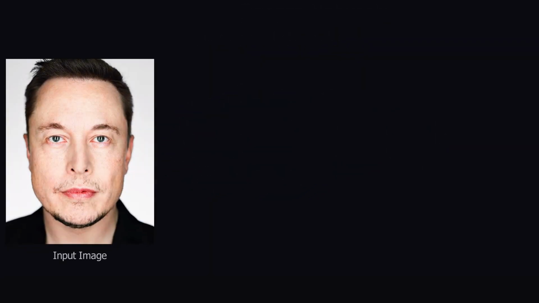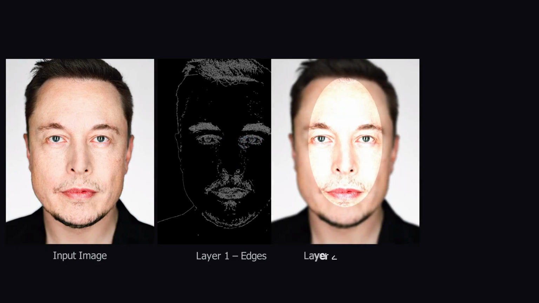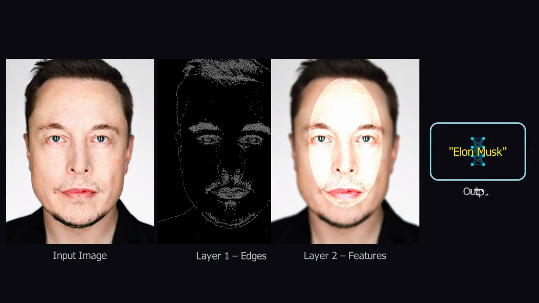Imagine trying to recognize a face. The first layer might detect edges, the next layer might detect eyes, mouth, and nose, and somewhere deep inside the network, a pattern emerges that this image looks like Elon Musk. That's the beauty of deep learning. It learns those patterns automatically without us hard coding them.